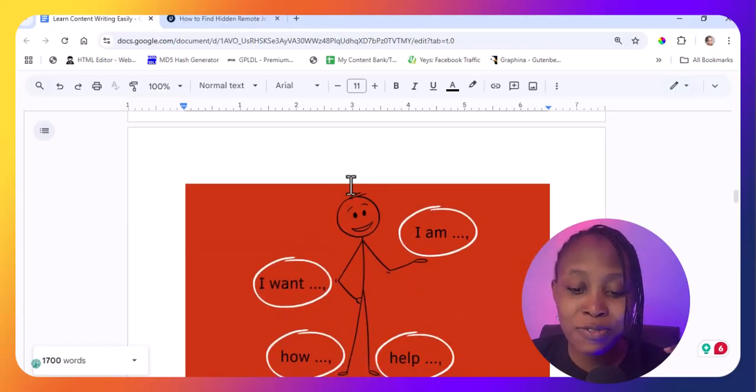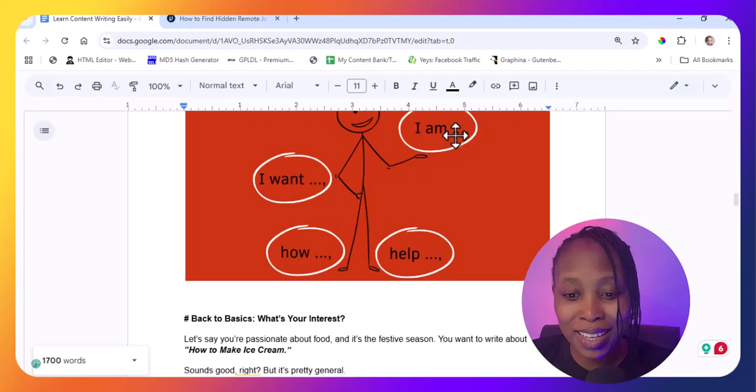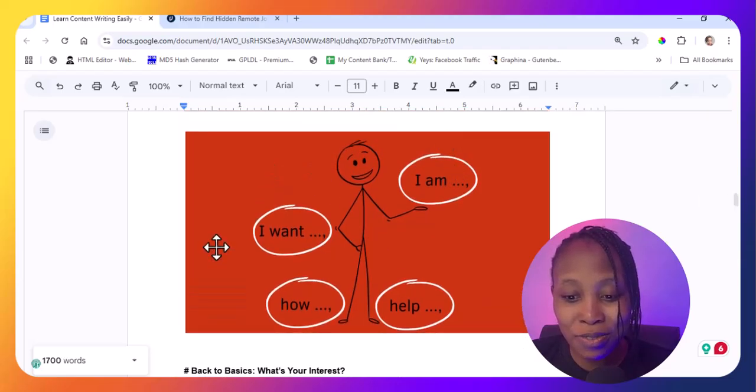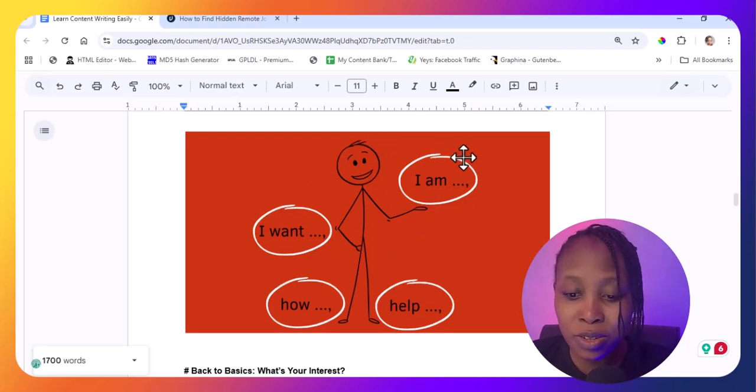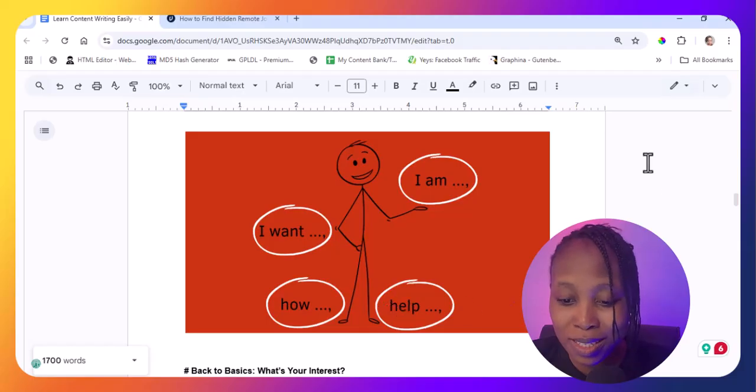So I did this funny drawing over here, to build the person that we're going to be speaking with, that we're going to be talking to in our piece of writing. So I hope you have followed from the beginning. These are just the questions that the person asks, like: who am I, what do I want, how can I get what I want? Please help me. So this is just a funny little illustration of what this whole thing is going to be all about.